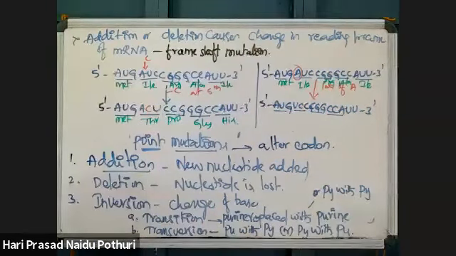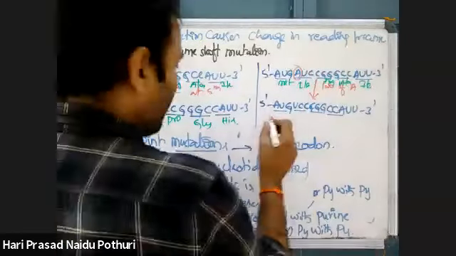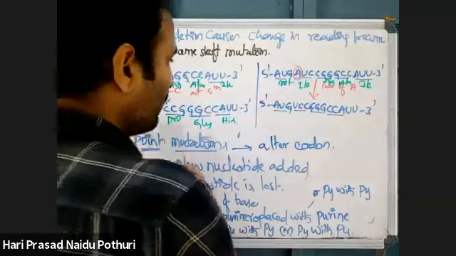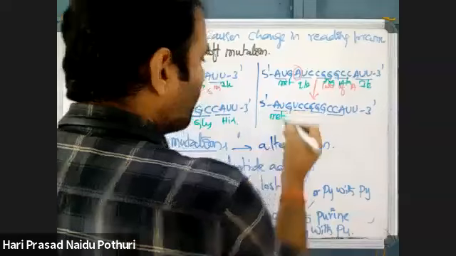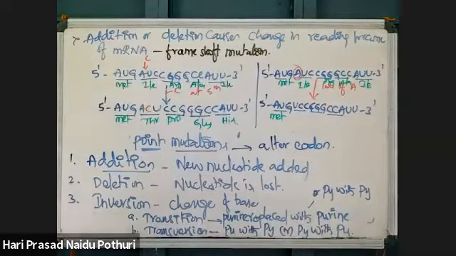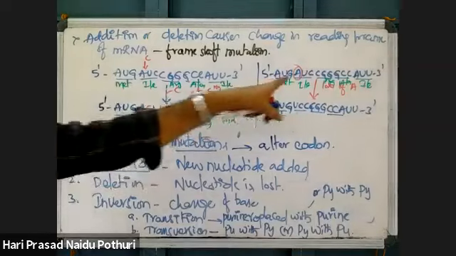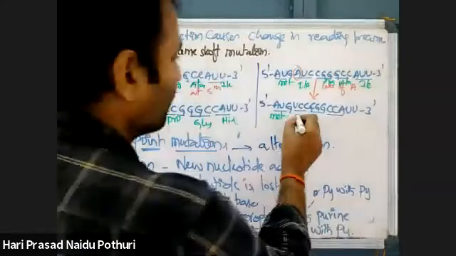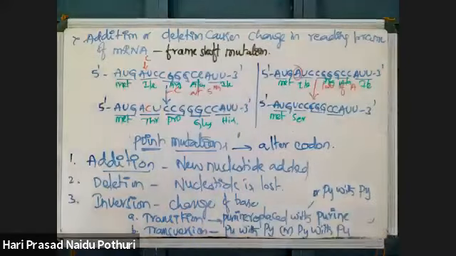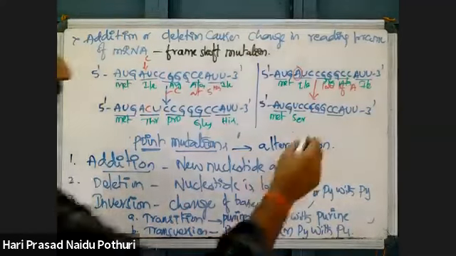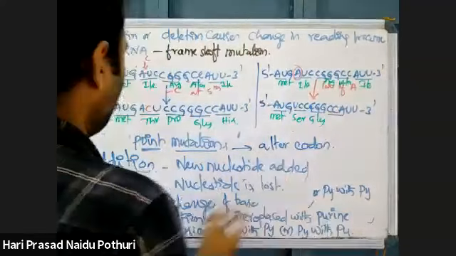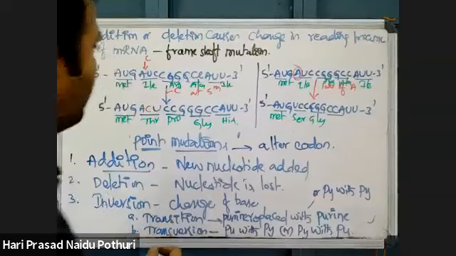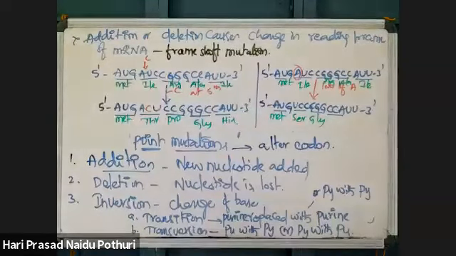AUG codes for methionine. But the second codon, actually AUC, became UCC. UCC will code for serine. And GGG, poly G, will code for glycine. And CCA will code for glutamine.